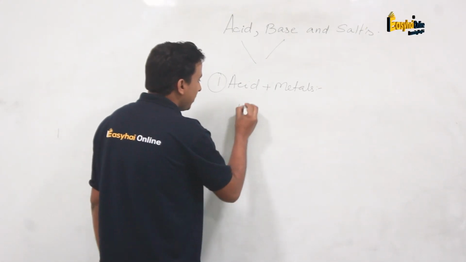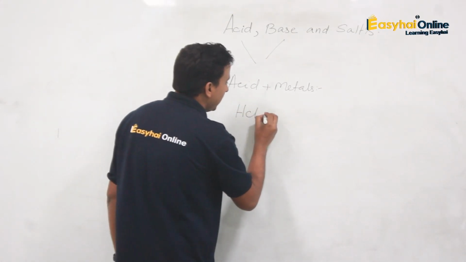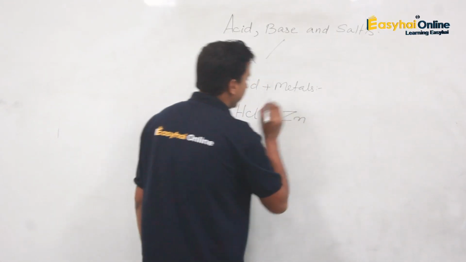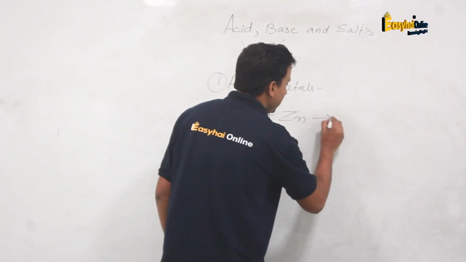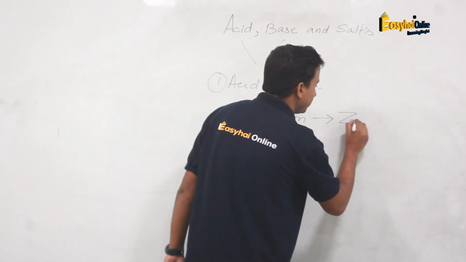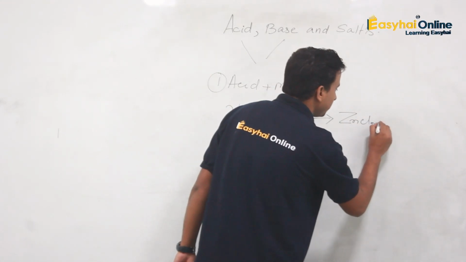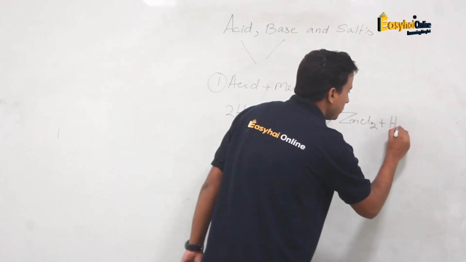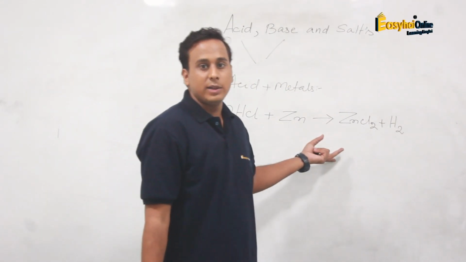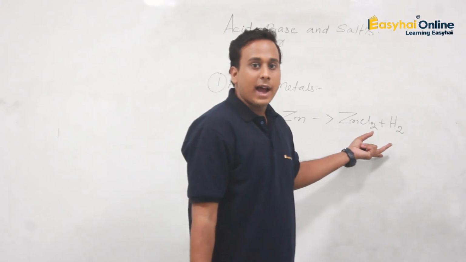Suppose I am taking the acid HCl, and a simple metal, zinc. What happens when this acid reacts with the metal? We can see that the acid reacts with zinc to form zinc chloride, which is a salt, and it forms hydrogen gas.